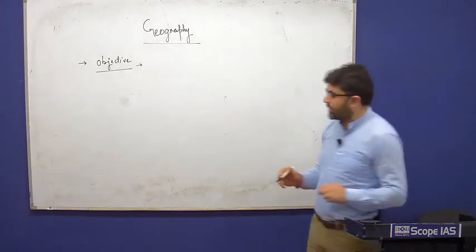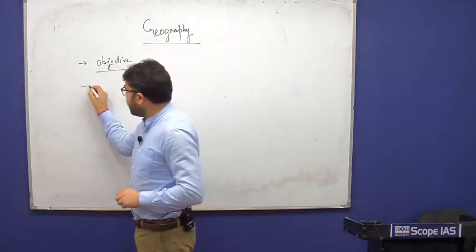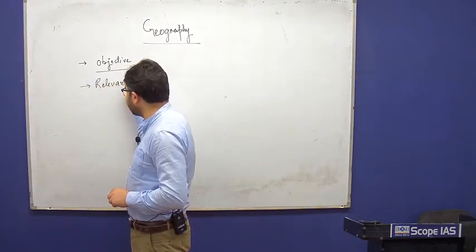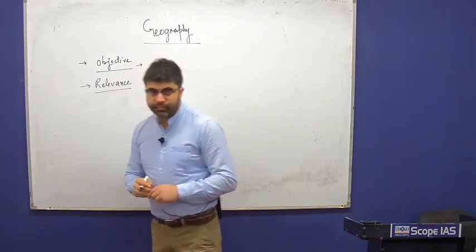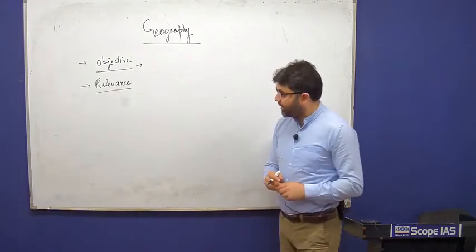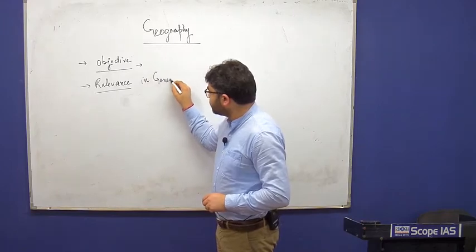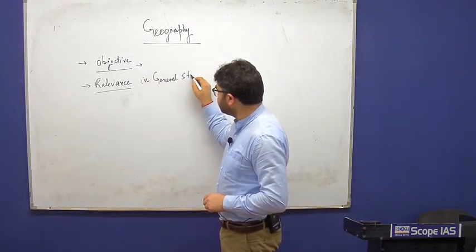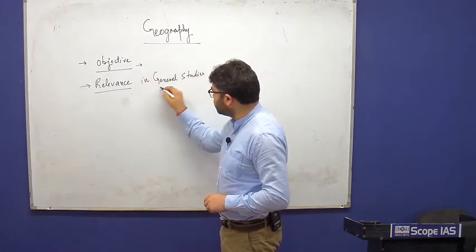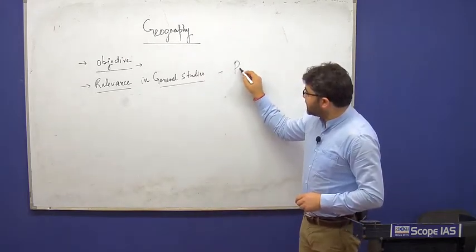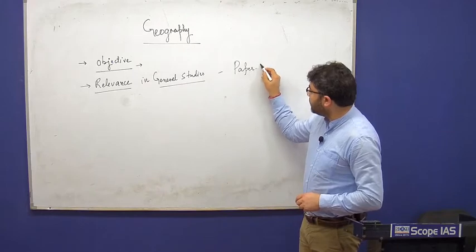It is vast, therefore it also has a relevance in general studies. It's very much relevant. Relevance in general studies paper 1.